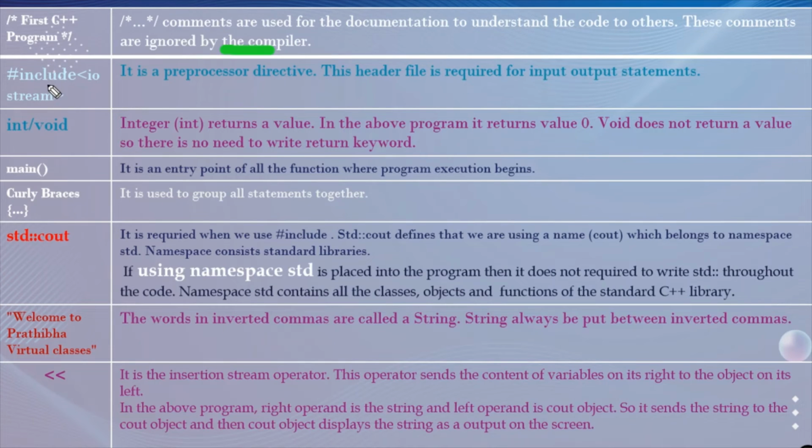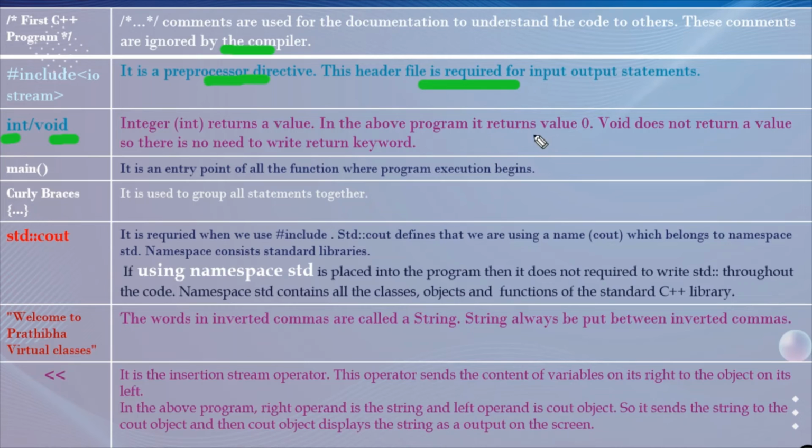And the next statement is the hash include iostream. This is the preprocessor directive, and this header file is required for input output statements. And int is for the integer return value, void is for when nothing is to be returned.